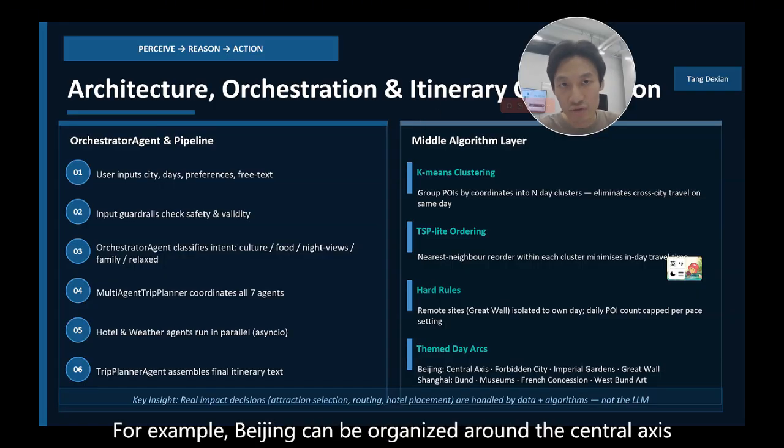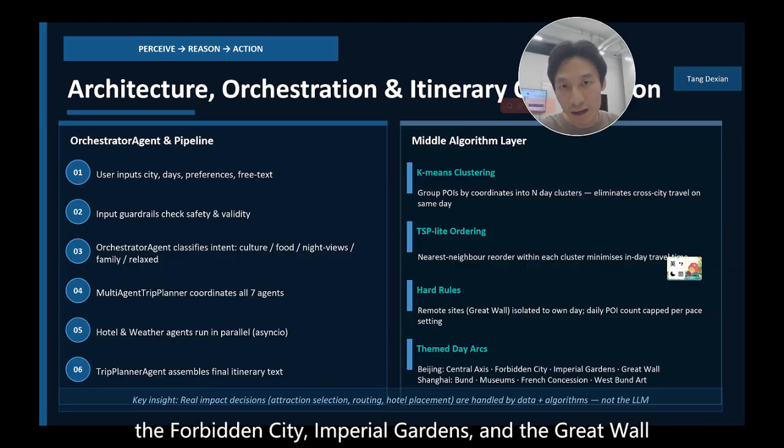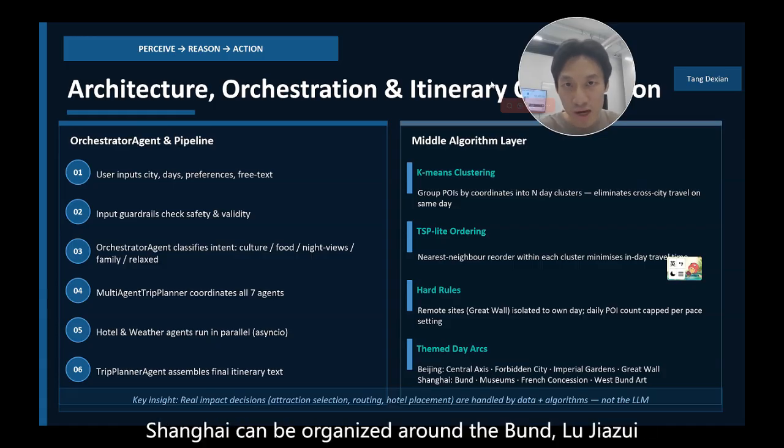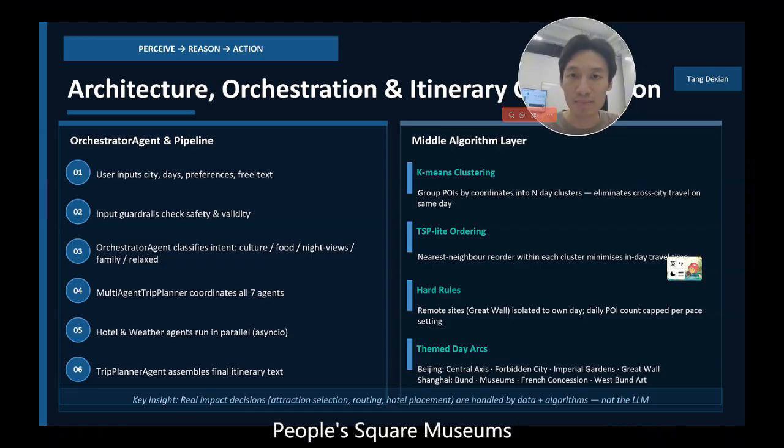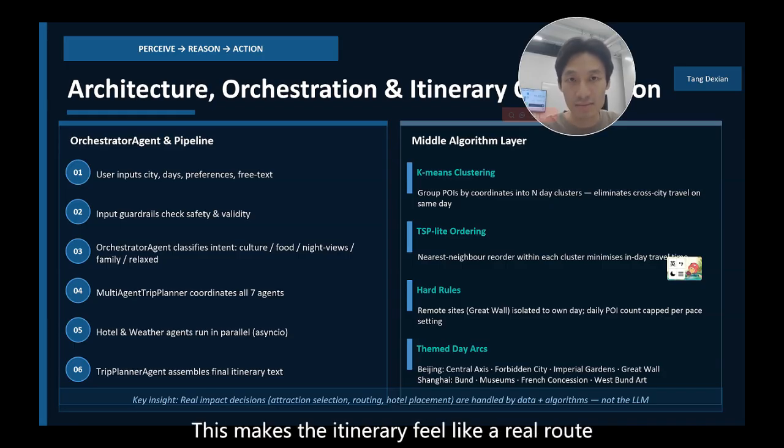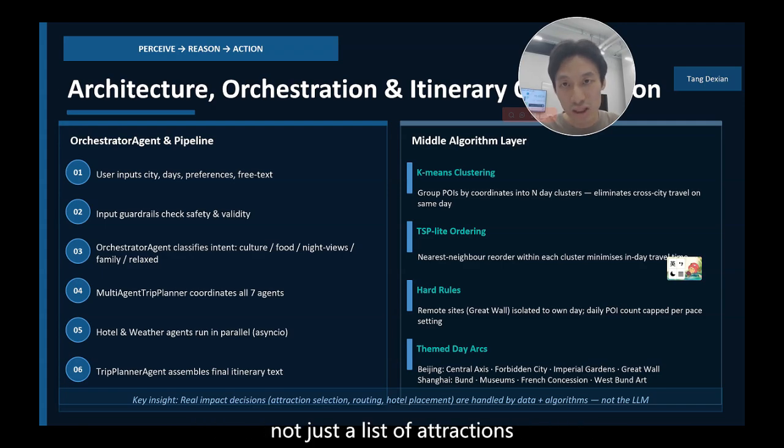For example, Beijing can be organized around the central axis, the Forbidden City, Imperial Gardens, and the Great Wall. Shanghai can be organized around the Bund and Lujiazui, People's Square museums, the Hengshan Fuxing Historical Area, and the Westbund art spaces. This makes the itinerary feel like a real route, not just a list of attractions.